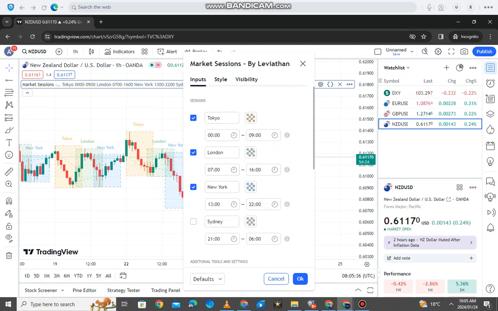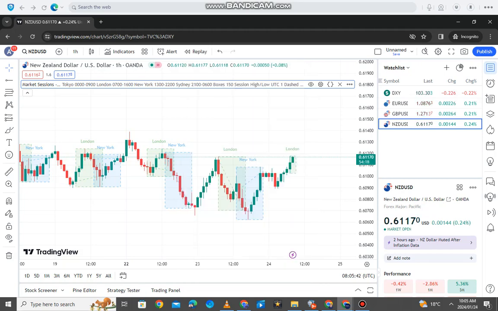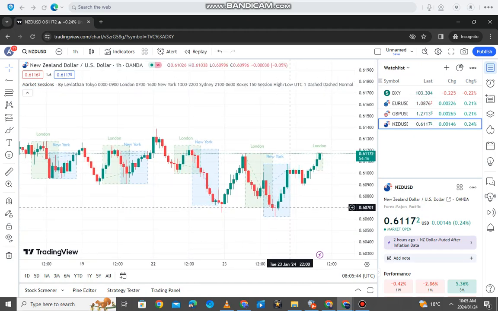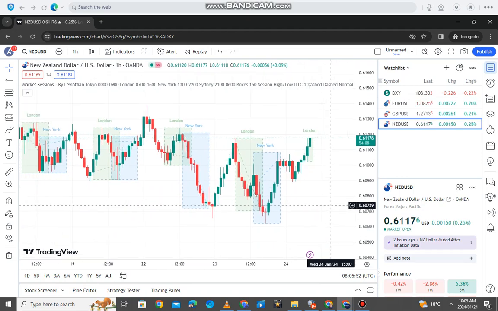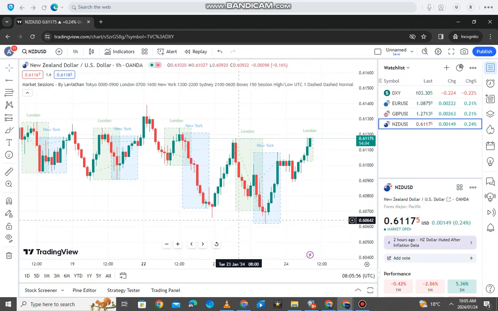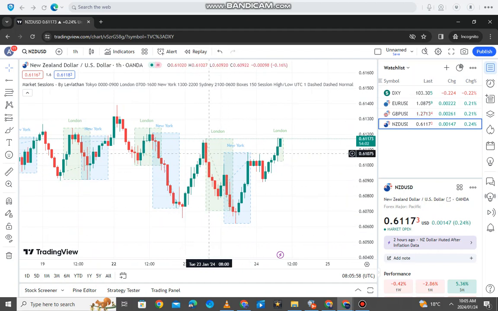So for me, I don't trade the Tokyo session. I'm just gonna untick that, and I'll be left with the London and the New York sessions. And then you're gonna click OK, and as you can see, we have 2 sessions there. So these are the only sessions that I trade. So this will help you to see which session you are trading at that point in time. If you just come into the charts, at a glance you can see that, oh, all right, I'm looking at the London session and I'm looking at the New York session here.